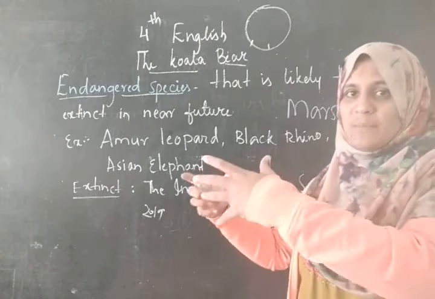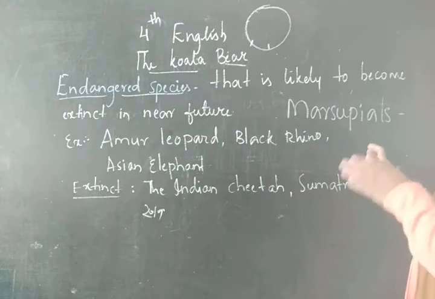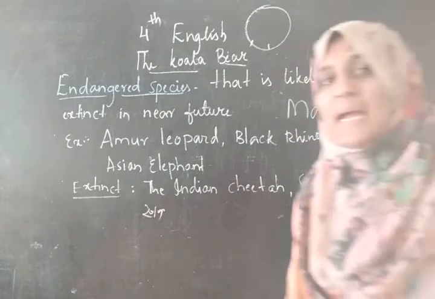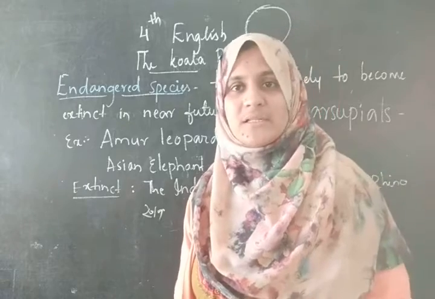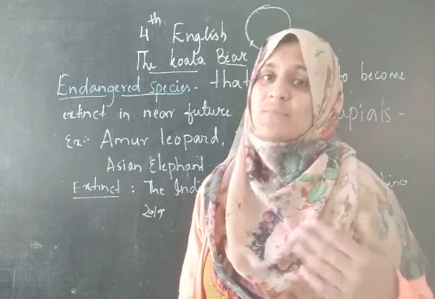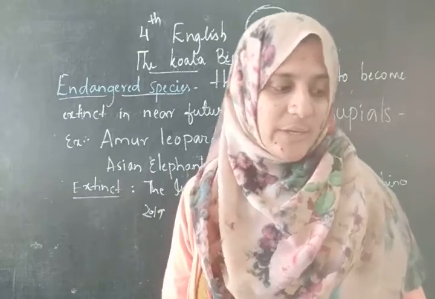This koala belongs to the marsupials group. And you know there are 7 continents in the world. There is North America as well as South America, and the smallest continent is Australia.